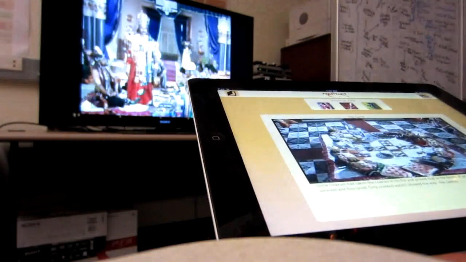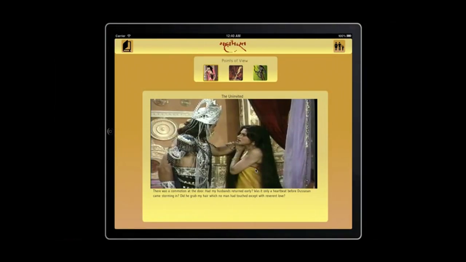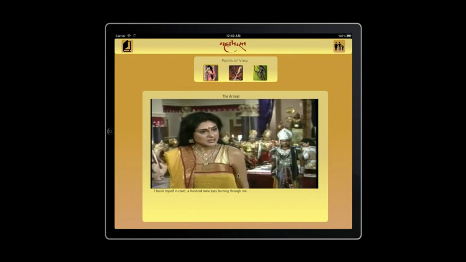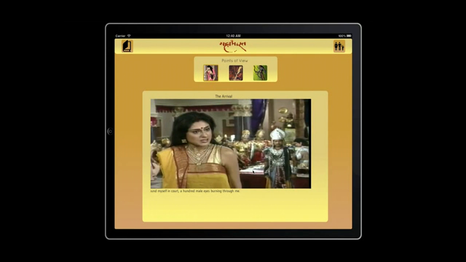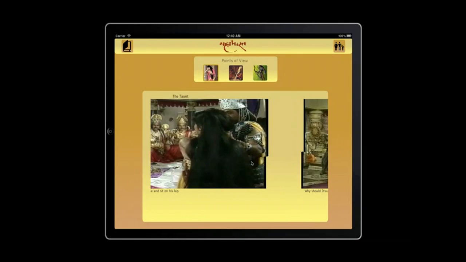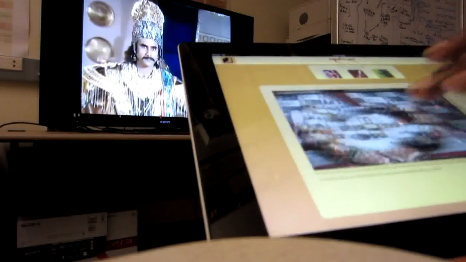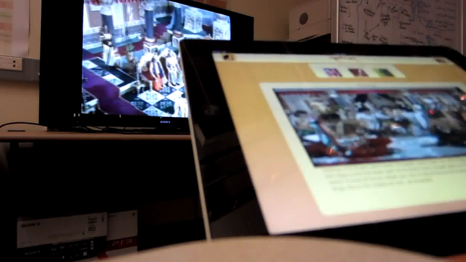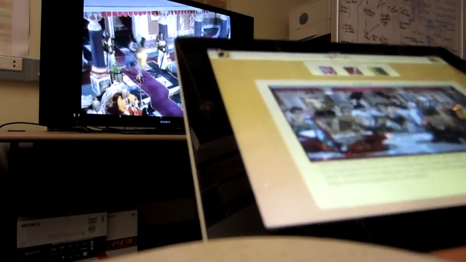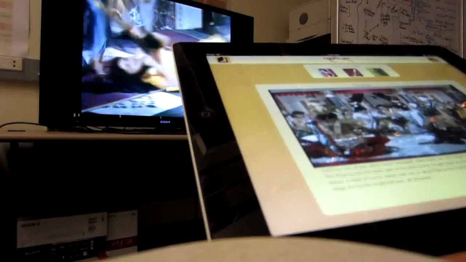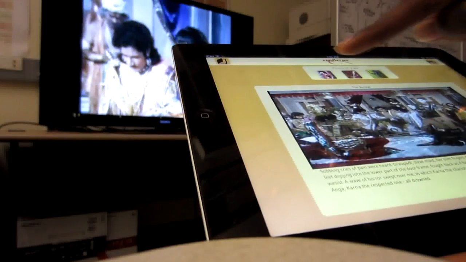The navigation screen is, as the name suggests, a means to navigate through the different story beats of each episode. This panel is in sync with the TV if the TV is on. The story beats are easy to browse through like a book. Any progress in the story on the iPad or the TV will update the other screen automatically.